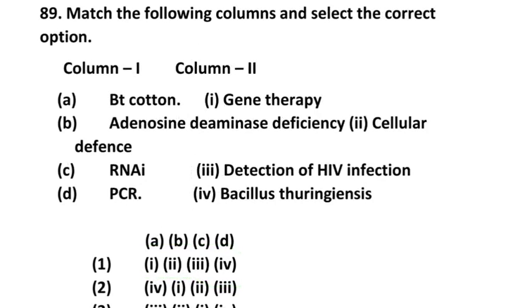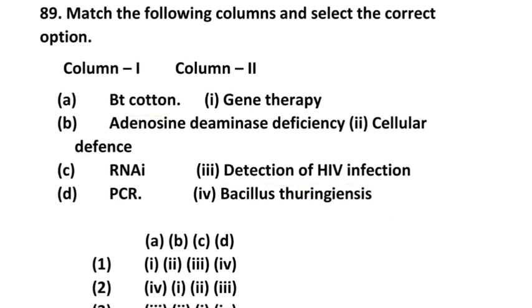Next question number 89. Match the column and select the option. Bt cotton, adenosine deaminase, then RNA interference, PCR. The correct option is 2. A, Bt cotton is developed using Bacillus thuringiensis. That is very useful for Bt cotton.